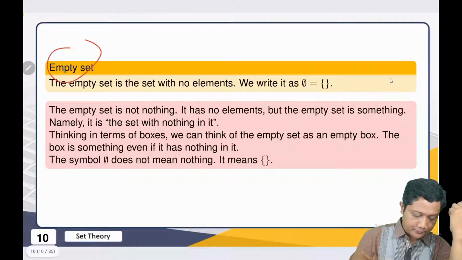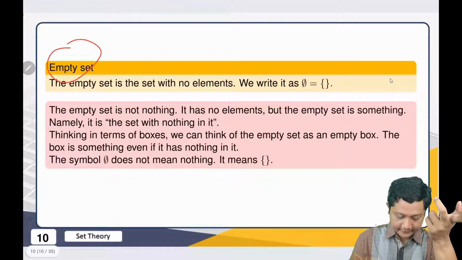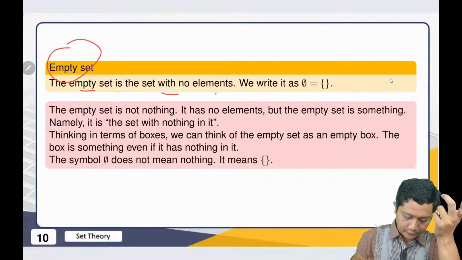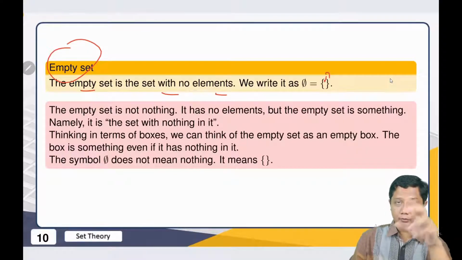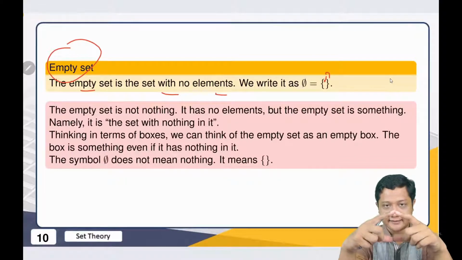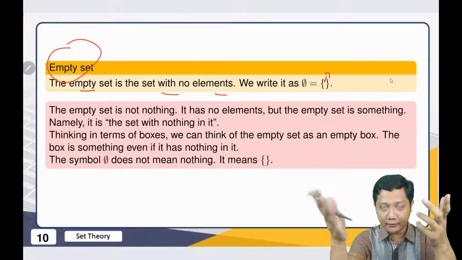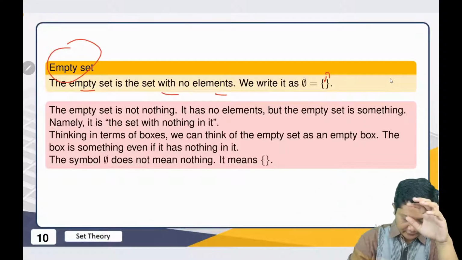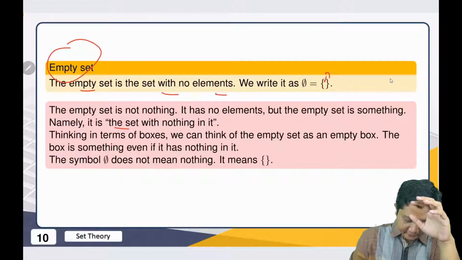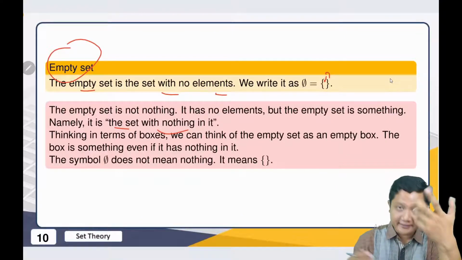And another important set is the empty set. The empty set is the set with no elements. So we have nothing inside. Nothing here means it only has no elements, but it plays a lot of important roles in many cases. That's why we also say that this is the set with nothing in it, but it is not nothing.